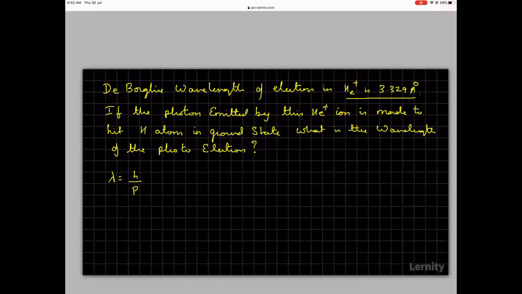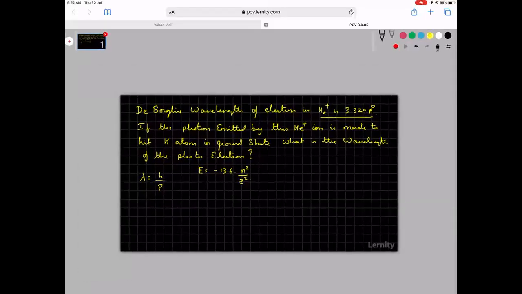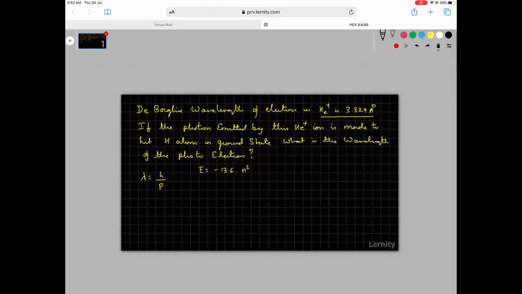First thing is, do we know that energy is equal to minus 13.6 into z squared by n squared? For a helium ion, z is 2, so it will become minus 13.6 into 4 divided by n squared. This is going to be the energy of an electron in any orbit of helium.